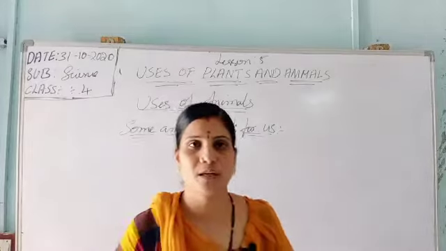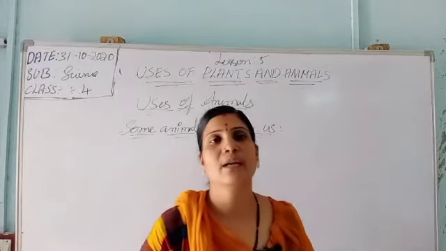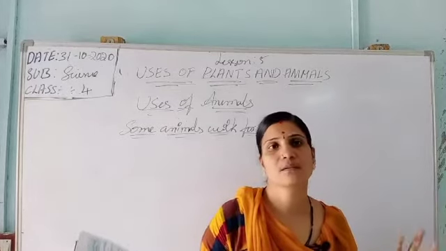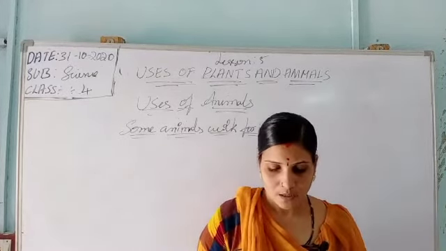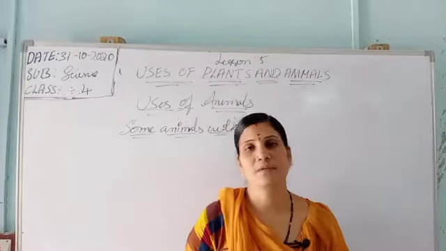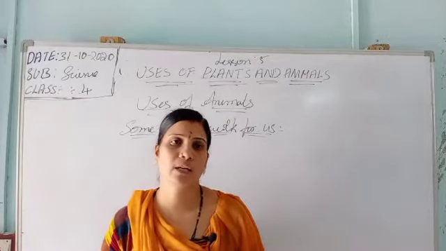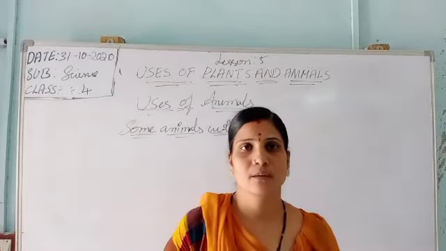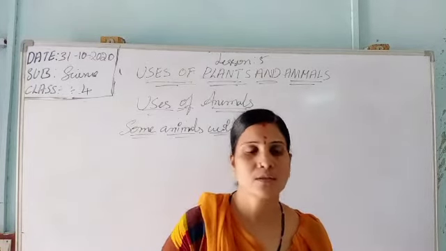They work for us. They help in carrying large weights. Many animals are used for doing heavy work, meaning they lift very heavy loads. Examples are bullock, elephant, and donkeys.